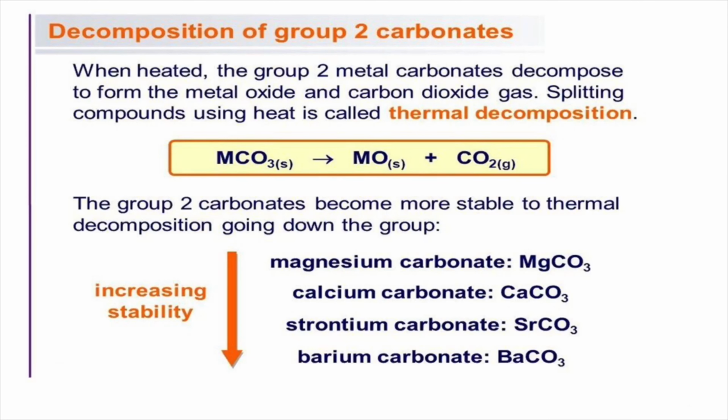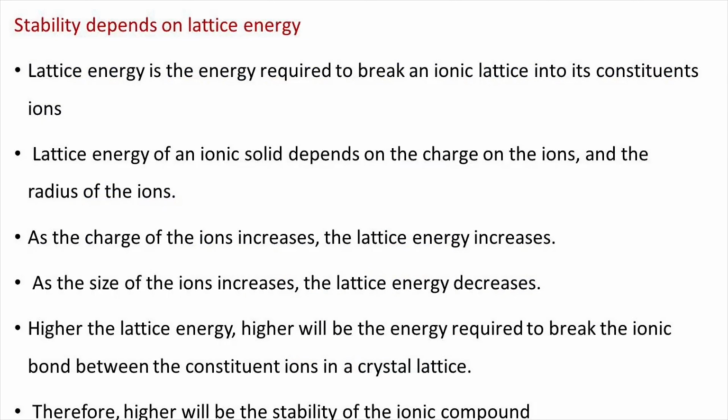An alternative explanation for the thermal stability is based on lattice energy. That is, thermal stability depends on lattice energy. We know lattice energy is the energy required to break an ionic lattice into its constituent ions. The lattice energy of an ionic solid depends on the charge on the ions and the radius of the ions. As the charge of the ions increases, the lattice energy increases. As the size of the ions increases, the lattice energy decreases.